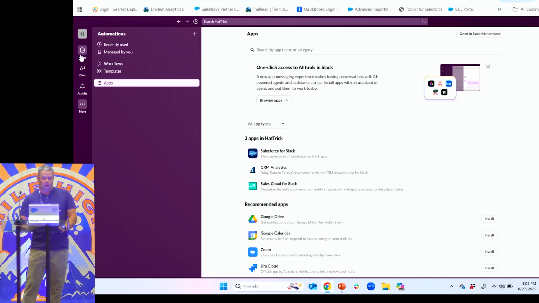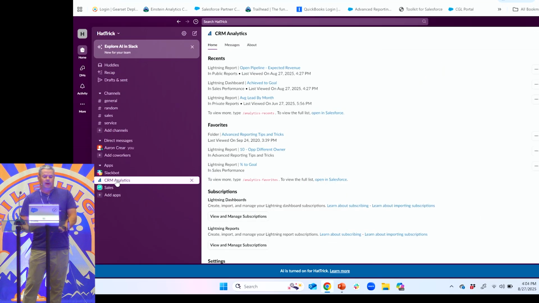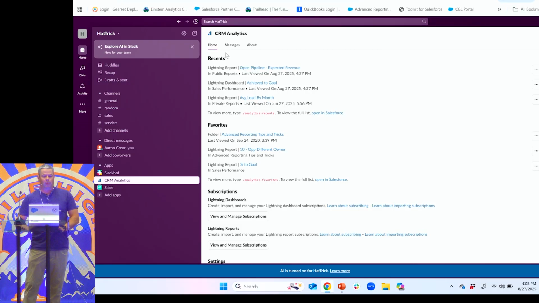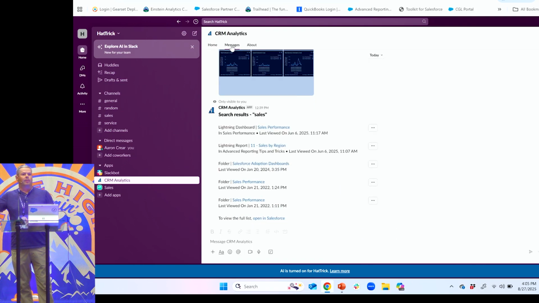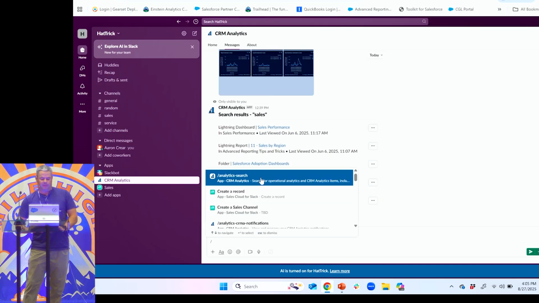So if we go back to our home here, once we have the app installed, I can see all my recent reports, and I can click and open these right from here. Same thing with favorites. We can also search. So if I wanted to find a report and I don't want to go to another tab and go to the reports tab and then have to remember what folder it's in or search for it there, I can do it right from here just using a / command. So I can hit that. Now I have my search.